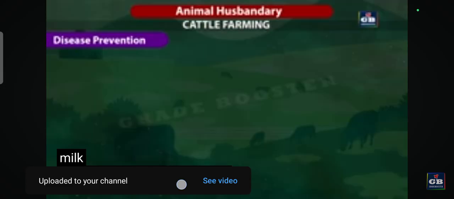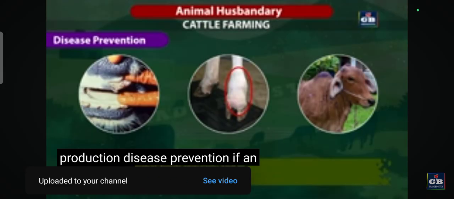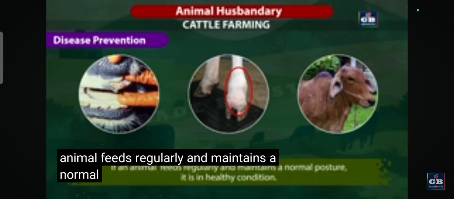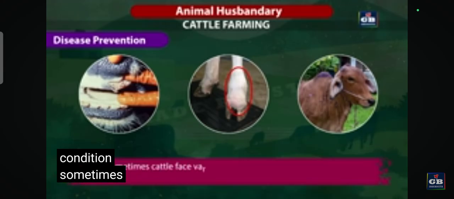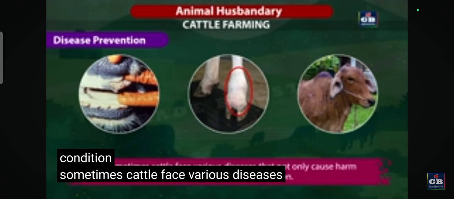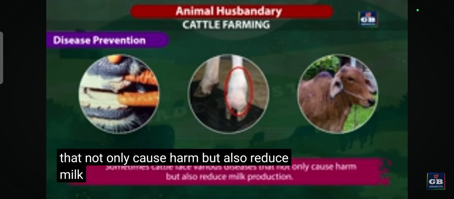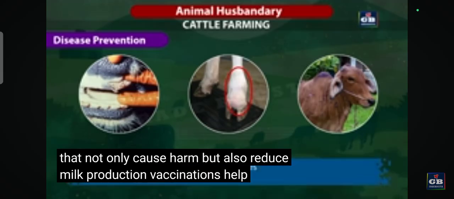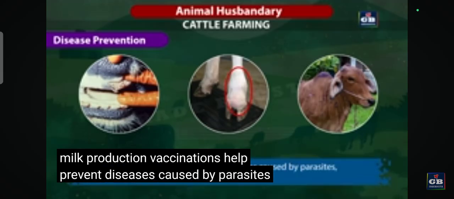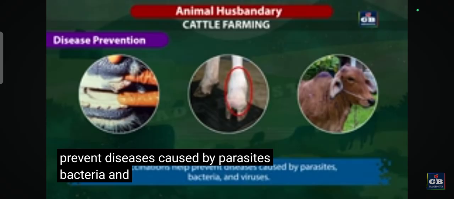Disease prevention. If an animal feeds regularly and maintains a normal posture, it is in healthy condition. Sometimes cattle face various diseases that not only cause harm but also reduce milk production. Vaccinations help prevent diseases caused by parasites, bacteria, and viruses.